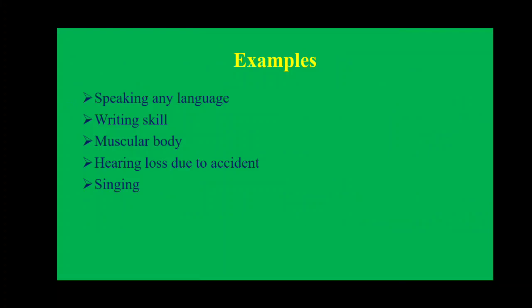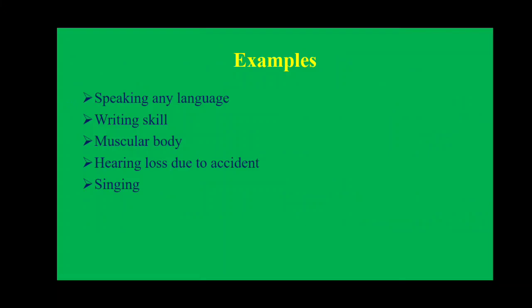Some other examples of acquired traits are speaking any language, writing skill, muscular body, hearing loss due to accident, or singing. These can all be considered acquired traits. For example, speaking a language: if you speak Gujarati or Hindi, that doesn't mean your next generation should also speak Hindi and Gujarati only. No, it is not like this. Whatever they learn, they will speak.